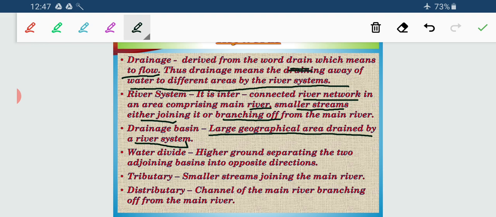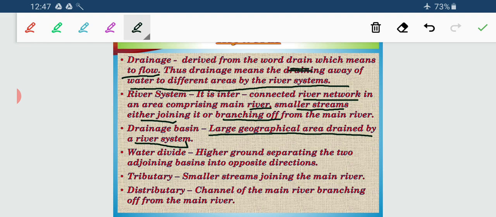All these states through which the Ganga flows, this entire area is considered the drainage basin of the river Ganga, or the Ganga river system. Hopefully it is clear what a drainage basin is.